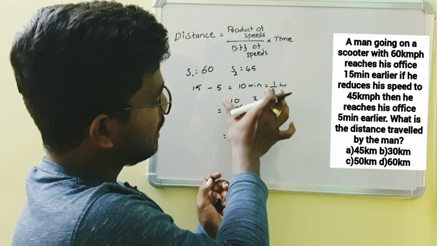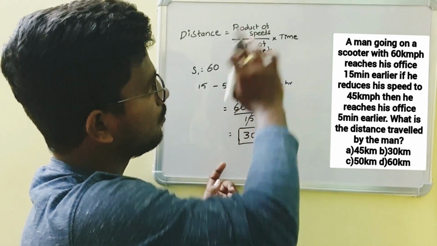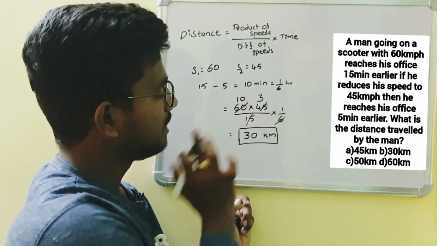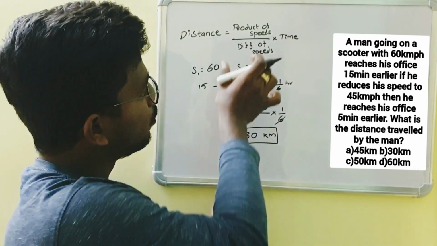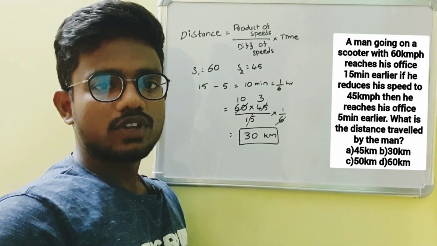So I have written here 3 to 4 steps, but it is a single step answer. By substituting the values, we can directly get the answer. For explanation purpose, I have written this in 3 steps, but in only one step, by substituting the values, we can get the answer directly.